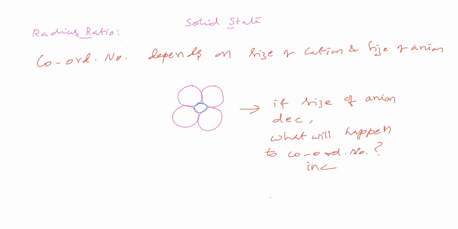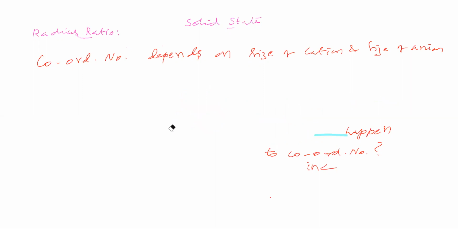Do you agree that the coordination number depends on the size of the cation and anion?